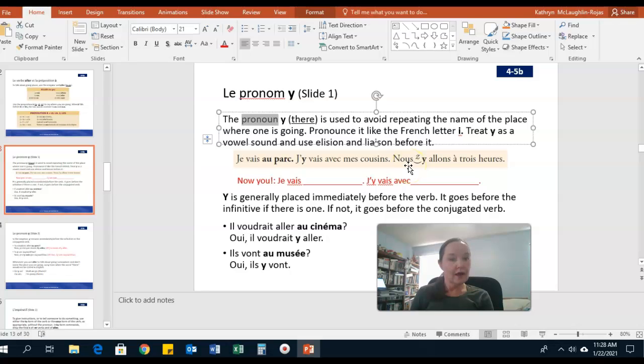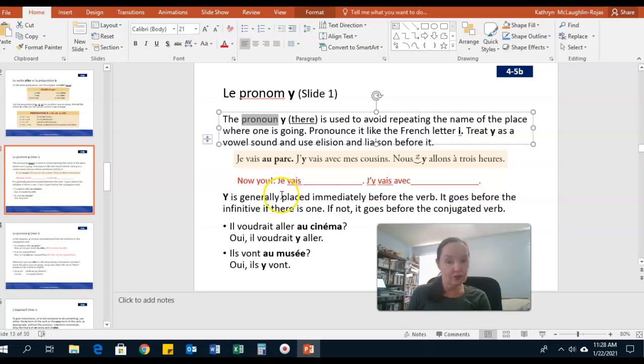Nous y allons à 3 heures. So we go there. And notice that normally the S at the end of nous would be silent, but because we're attaching it to the pronoun y, which is like a vowel sound, we have to have a liaison. Nous y allons à 3 heures.